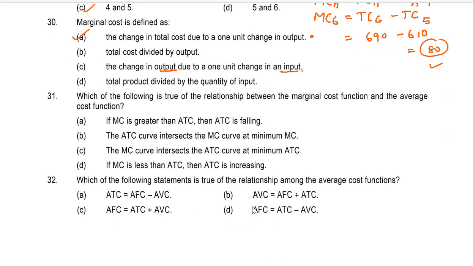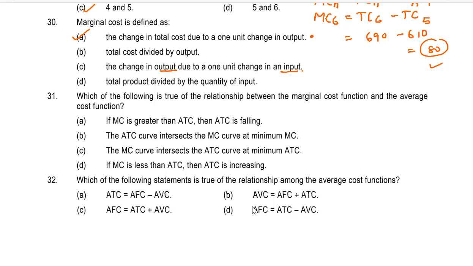Let's do question number 31. Which of the following is true of the relationship between the marginal cost function and the average cost function? A, if MC is greater than ATC, average total cost, then average total cost is falling.